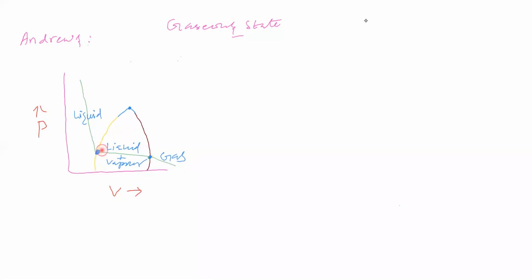So this boundary tells that carbon dioxide starts to liquefy, and this boundary tells that carbon dioxide is completely converted into liquid. Left side of this boundary, carbon dioxide is in liquid state. Right side of the other boundary, carbon dioxide is in gaseous state.